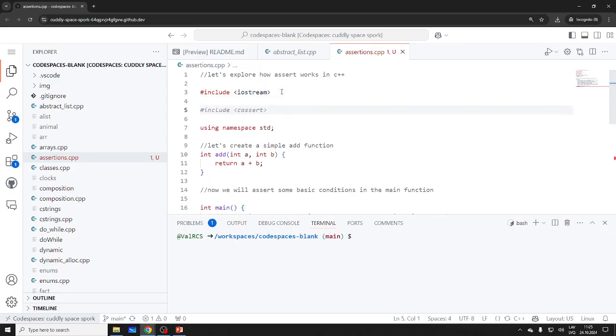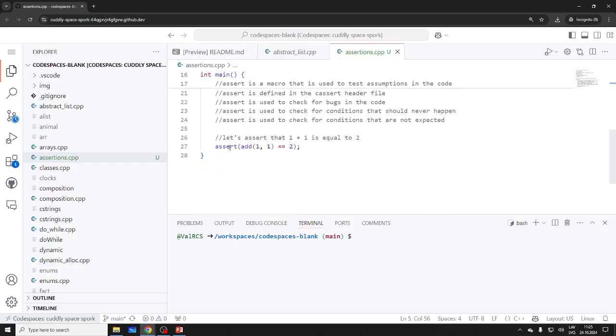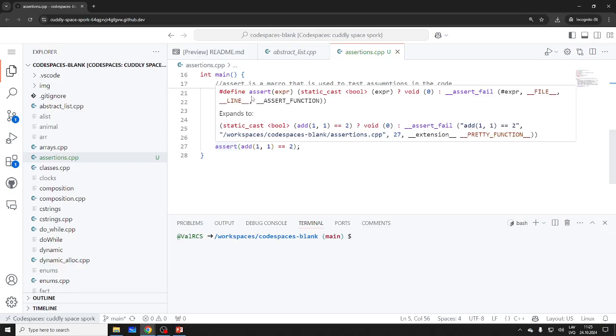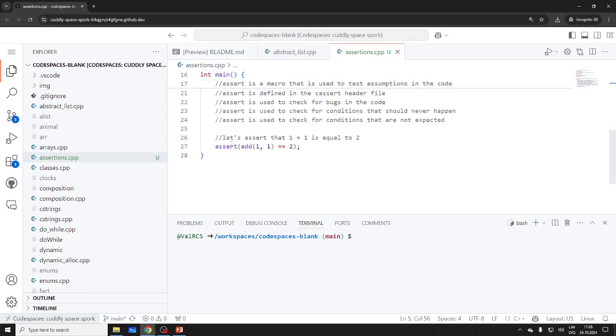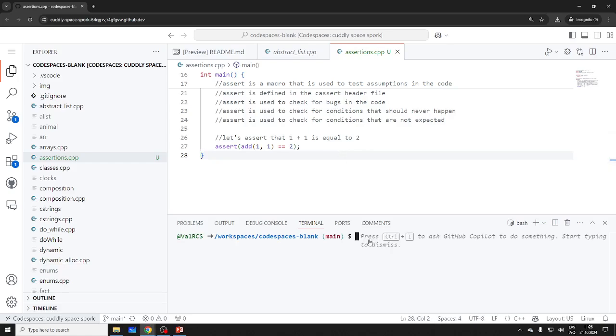Yeah, include assert. Include cassert. This is classical, a header file for assert. I believe it's a standard. So now it should be working. Notice it's a define. It's actually a macro, right? Macro means you could think of it as a really fancy copy and replace. It says assert expression, and then it replaces it with this thing here, this monster here.